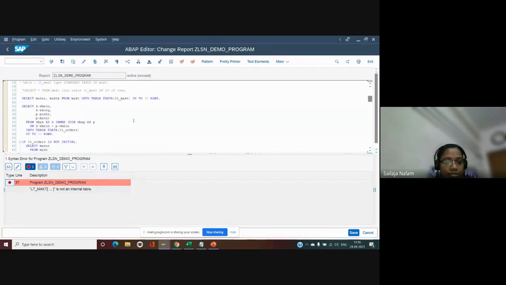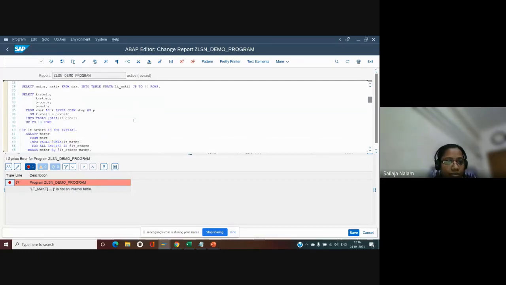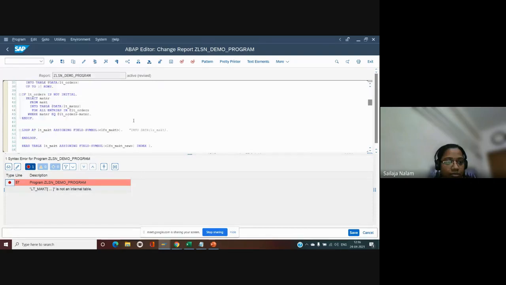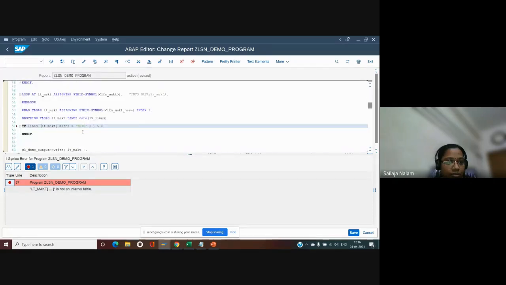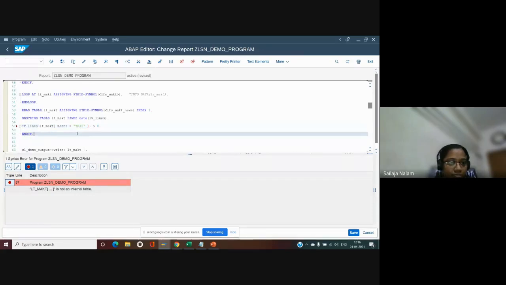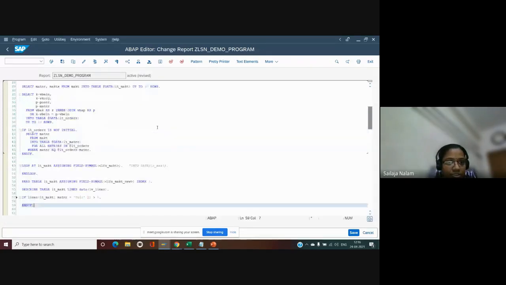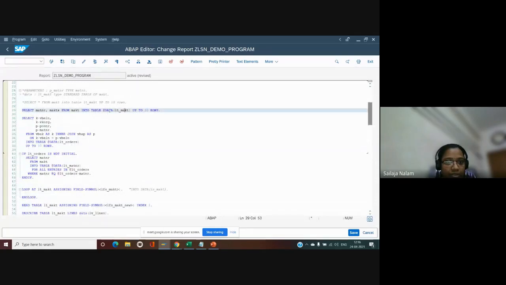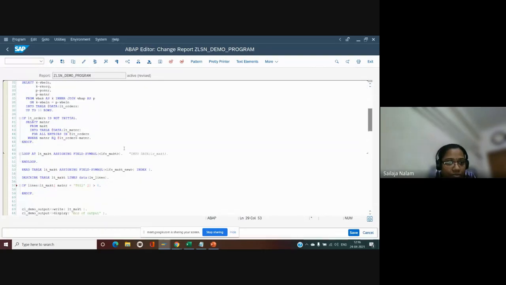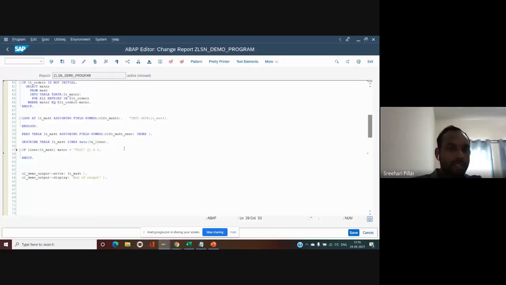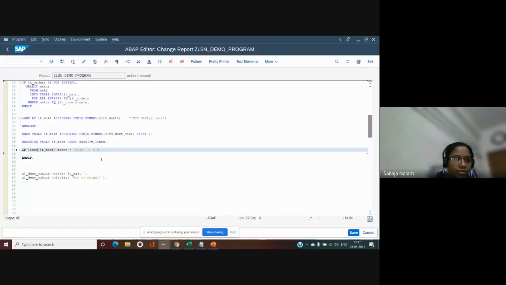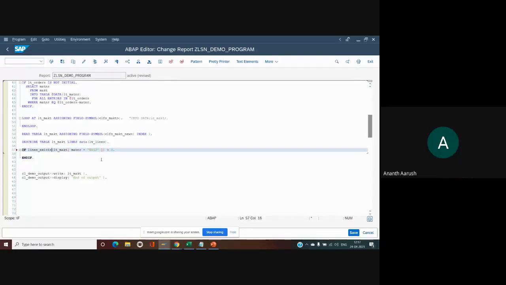LTMAKT is an internal table. Shailaja, you have to use line exists.